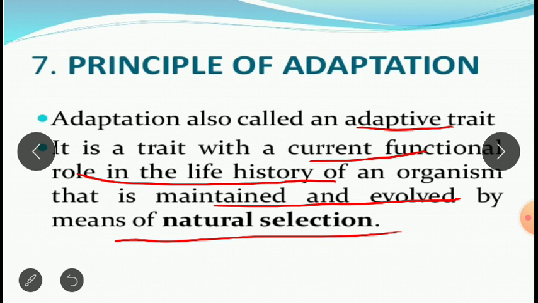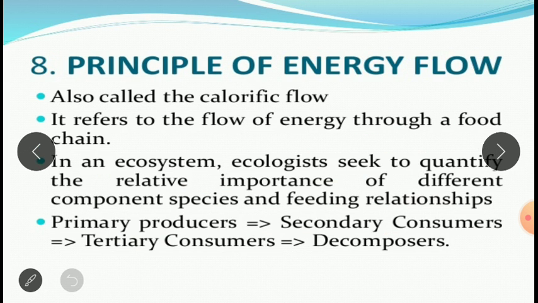If that adaptation is going to make the organism strong and fit to survive in that environment, then that adaptation is maintained. If that adaptation is making the organism weak, then it is thrown out of nature. That is nothing but the theory of natural selection given by Charles Darwin, a well-known naturalist. We will study about that in detail, but right now let us finish these principles.